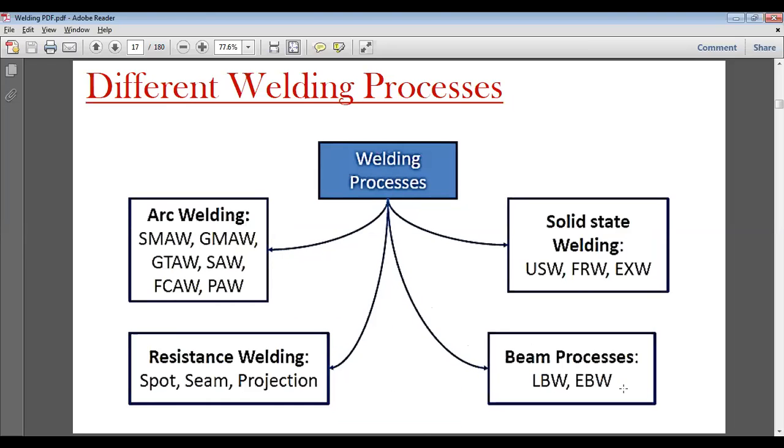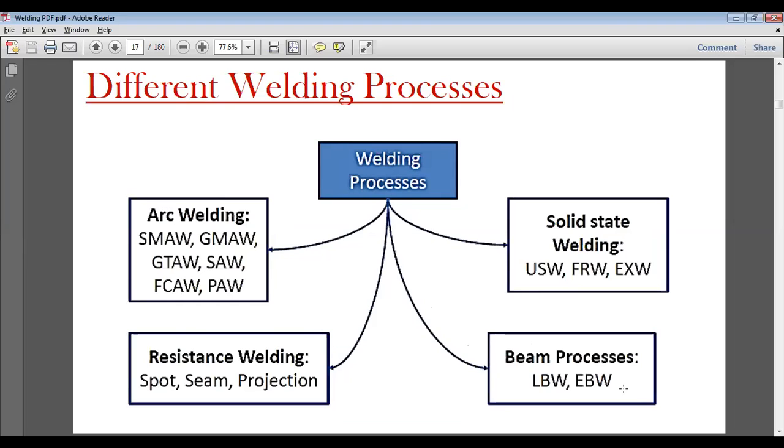So welding processes are SMAW, GMAW, GTAW, SAW, FCAW, PAW. Then solid state welding. Arc welding is basically, first of all, we have to produce heat. In the introduction section, I told that we need three elements. First is heat of fusion.